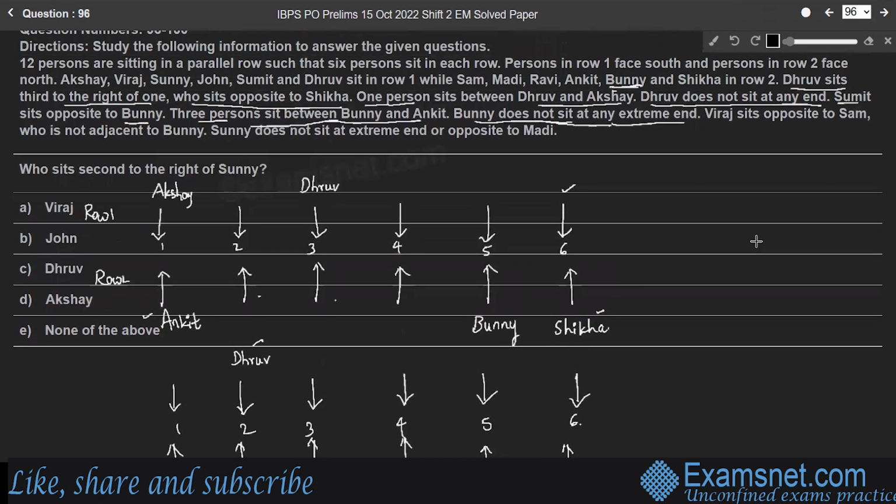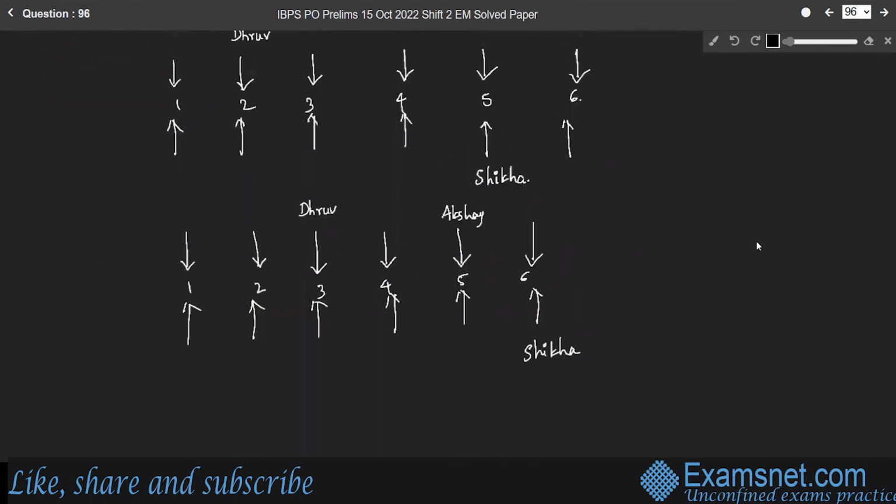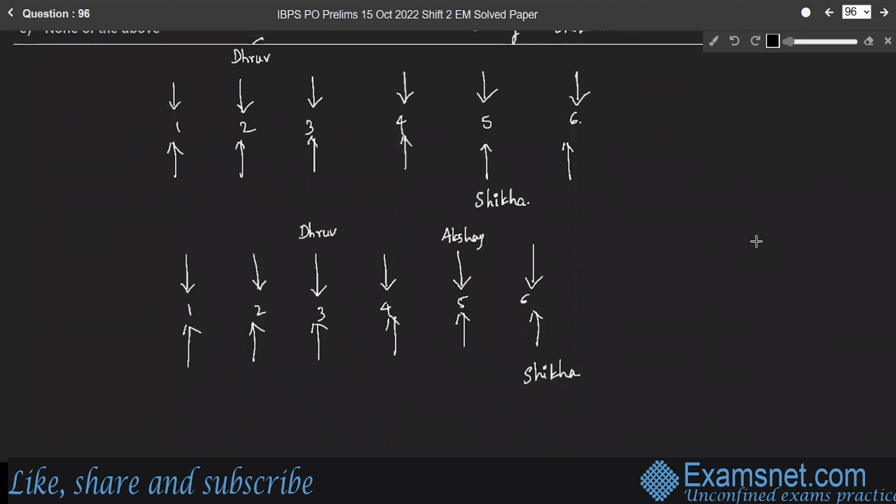And one more condition is Sumit sits opposite to Bunny. So opposite to Bunny, Sumit is sitting, right, in row 1. Whereas in case 2, since Bunny is not sitting at any extreme end, if you consider Bunny sitting somewhere here, in the 4th position or in the 2nd position, then 3 persons cannot be accommodated between Bunny and Ankit, right?